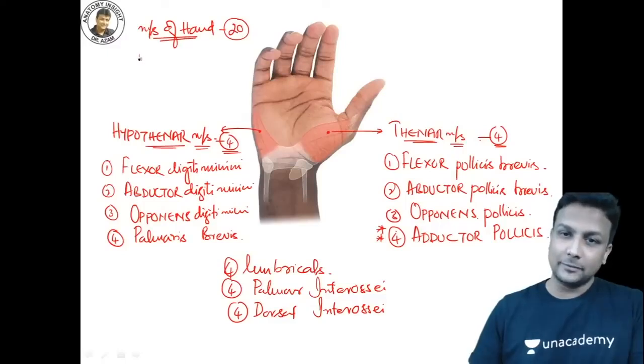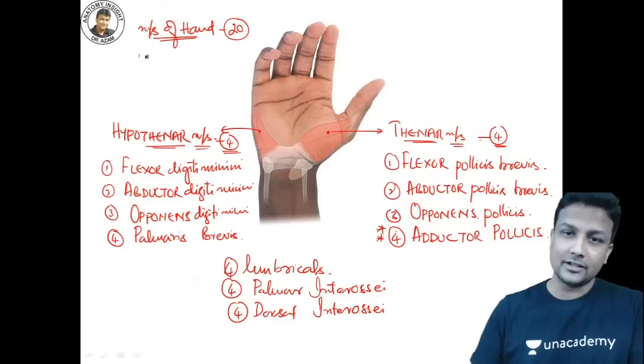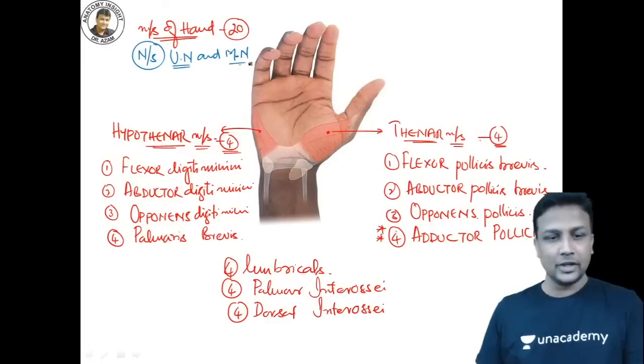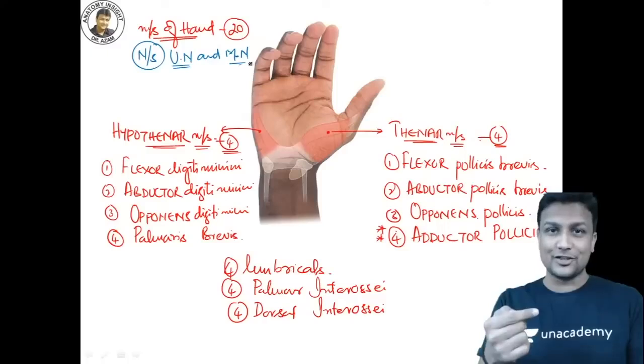What is their nerve supply? What is the nerve supplying all these 20 muscles of the hand, guys? Remember, all the 20 muscles of the hand will be supplied by 2 nerves, that is your ulnar nerve and the median nerve. So first I'll teach you about the nerve supply.